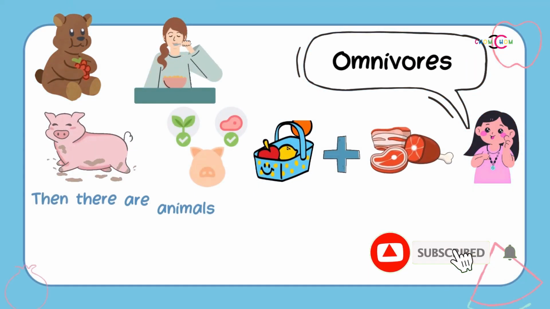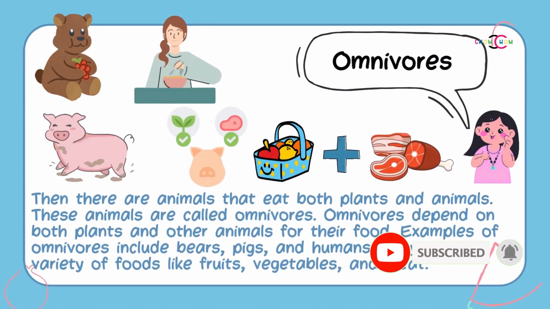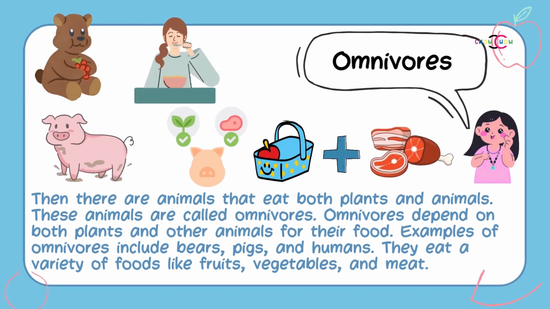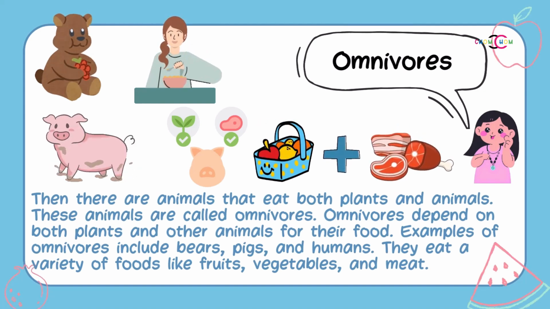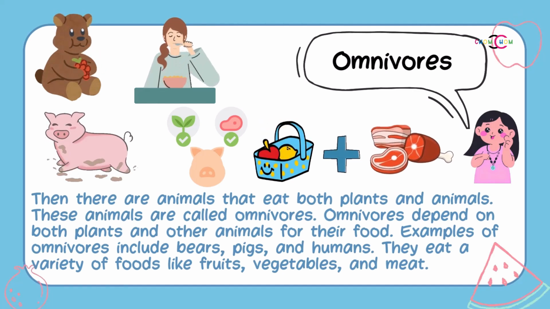Then there are animals that eat both plants and animals. These animals are called omnivores. Omnivores depend on both plants and other animals for their food. Examples of omnivores include bears, pigs, and humans. They eat a variety of foods like fruits, vegetables, and meat.